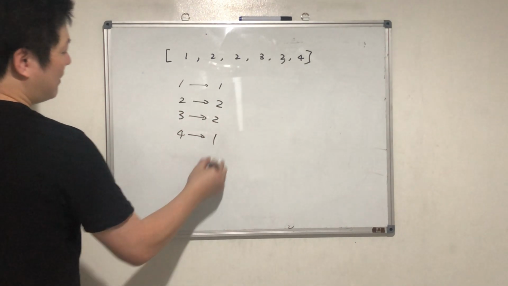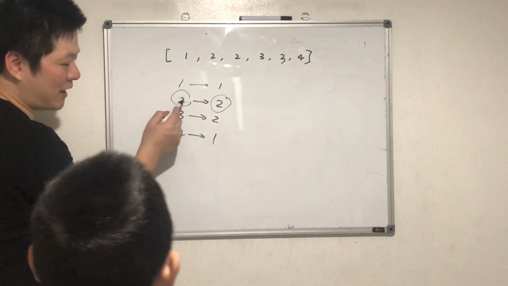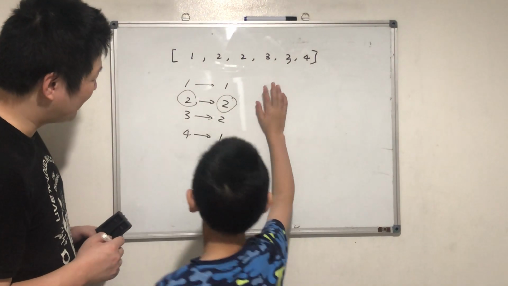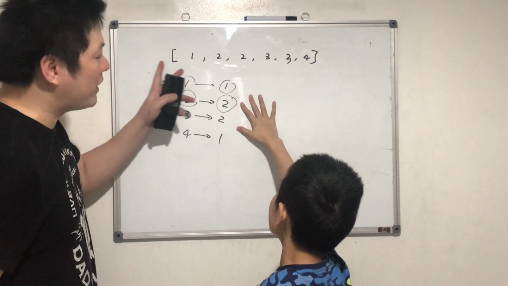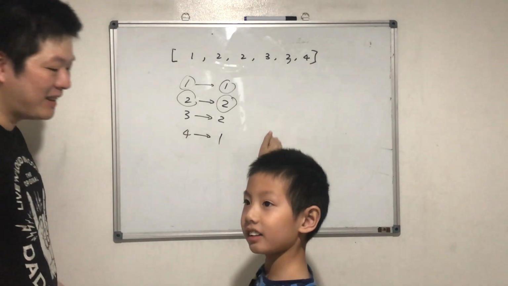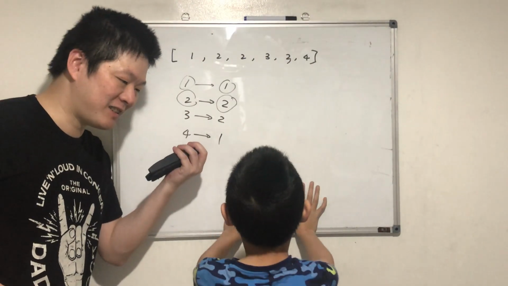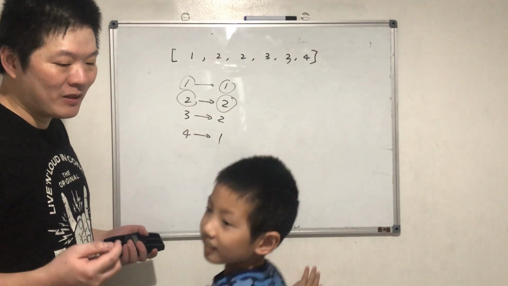So if a number appears the same number of times as its value, it's called a lucky number. That one and that one. And we need to return the largest one, which is 2. Does it make sense? So if a number appears n times and its value is n, then it's a lucky number.